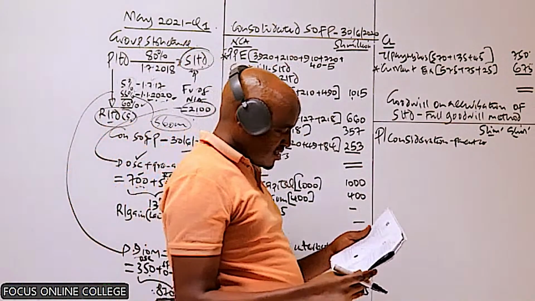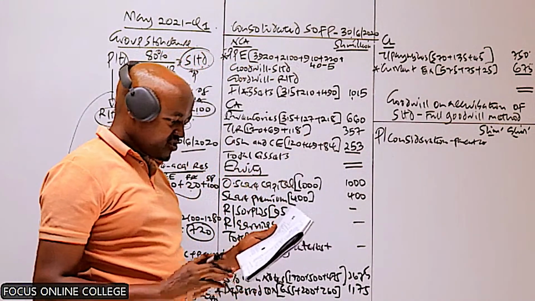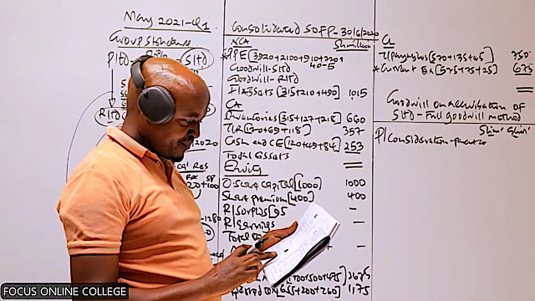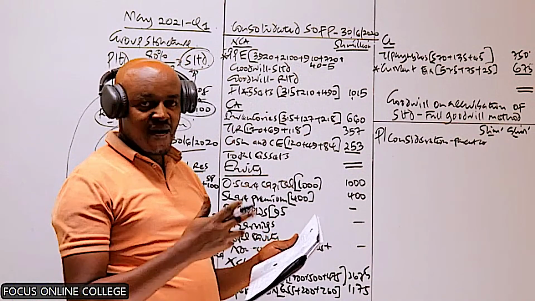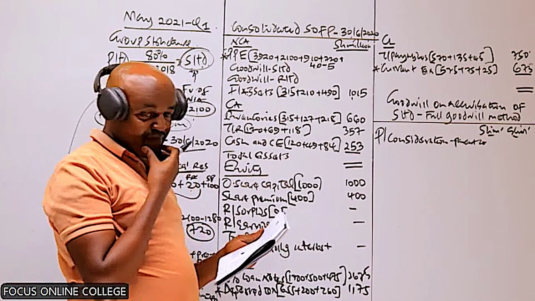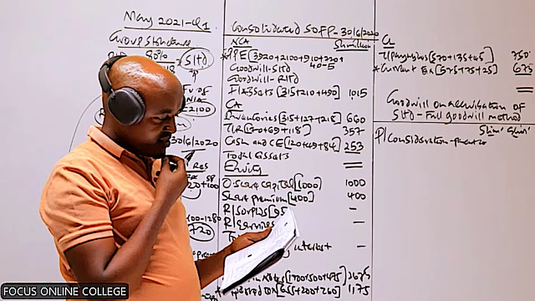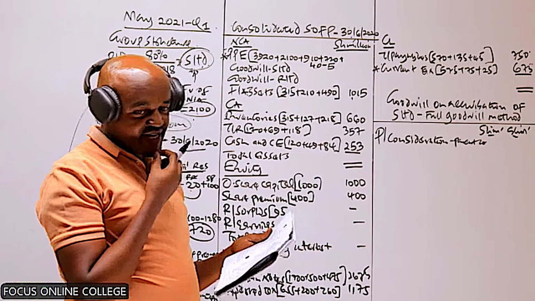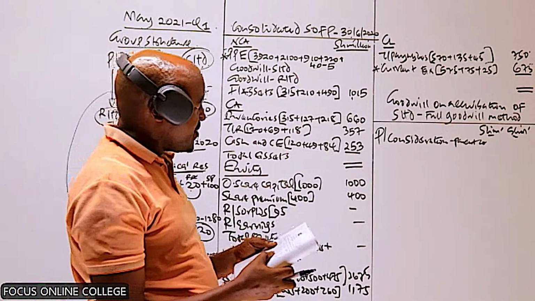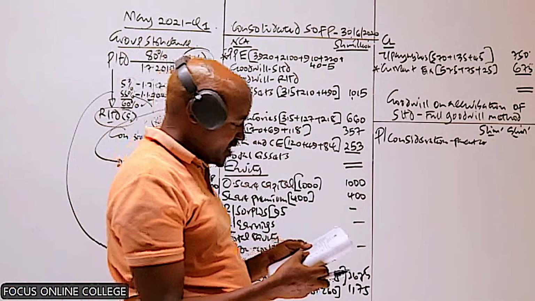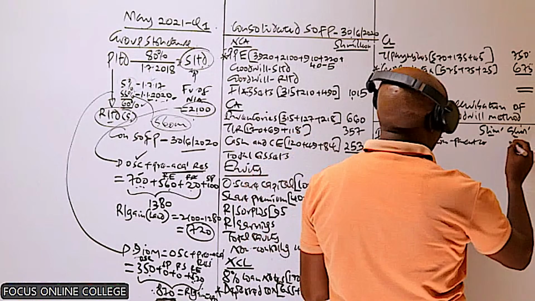Let's go to note number 1. On 1st July 2018, P Limited acquired 80% of the ordinary shares in S. You're not given the purchase consideration there, but if you go to the statement of financial position of S, specifically under the non-current assets, you can see the amount invested in S. The amount invested in S is the cash consideration, which is 1925.